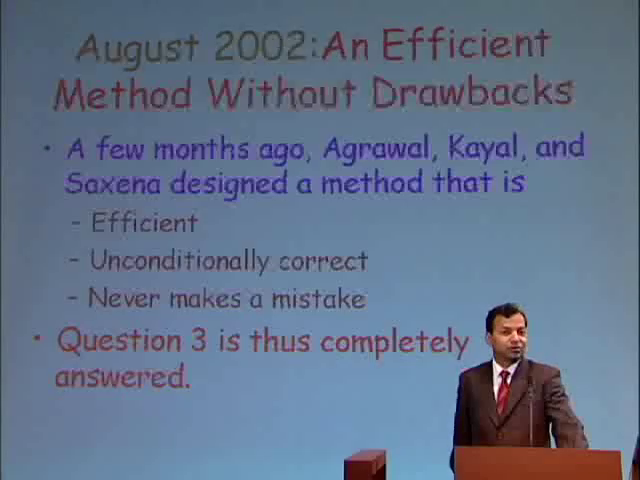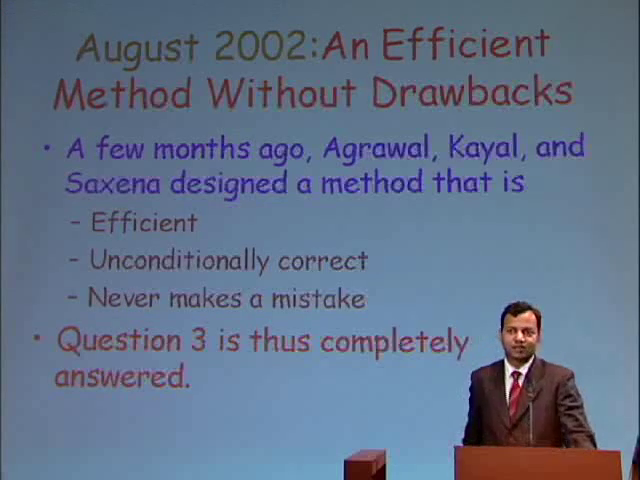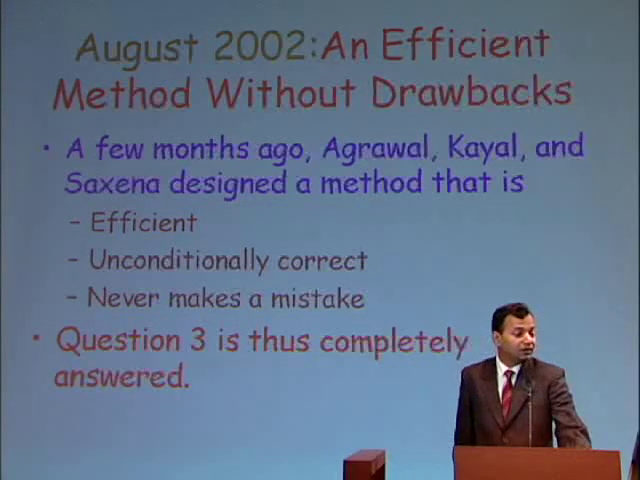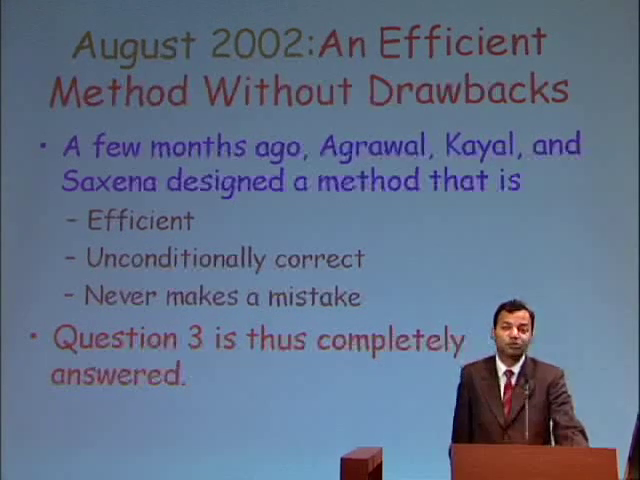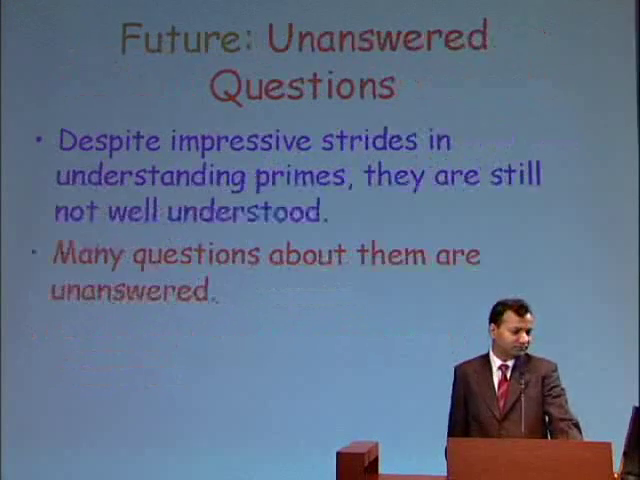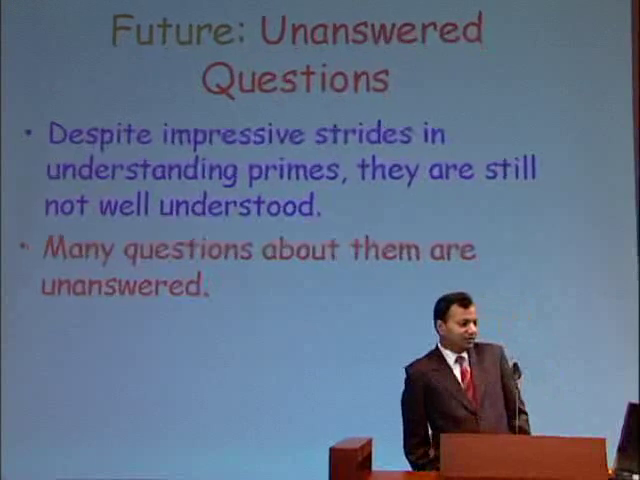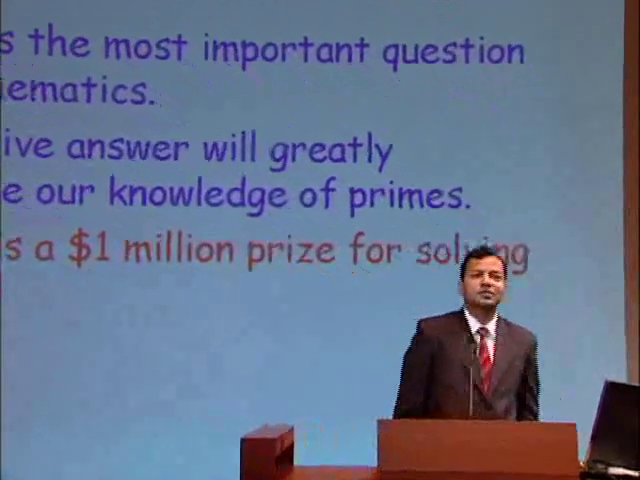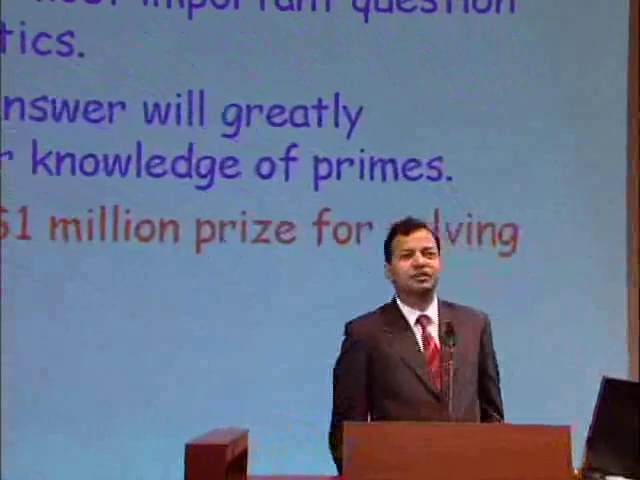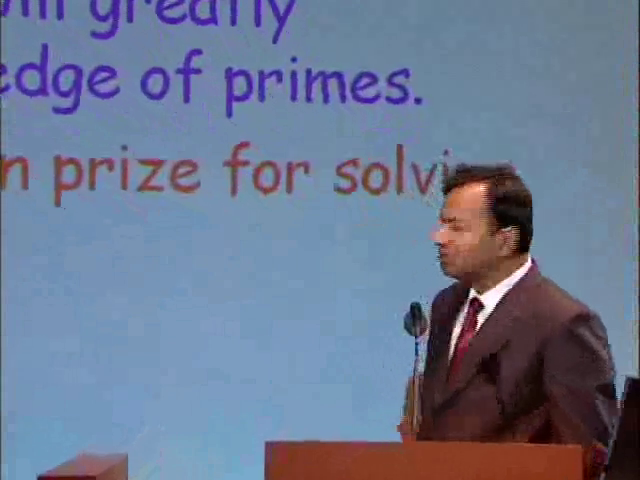So, I started with these 4 questions very conveniently because now we know the answer of all these 4 questions. But there are many questions about primes which we don't know an answer of. So let me go through some of these. Here is the first one, and the most important one, the Riemann hypothesis. It's probably the most important unsolved problem in mathematics.